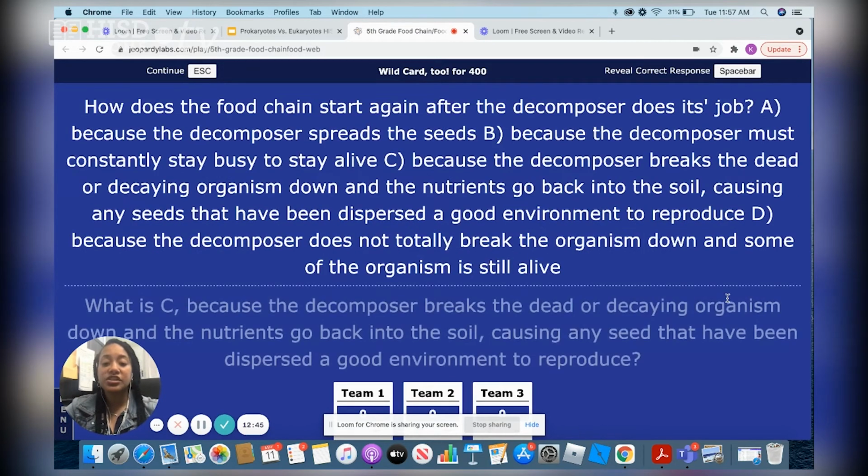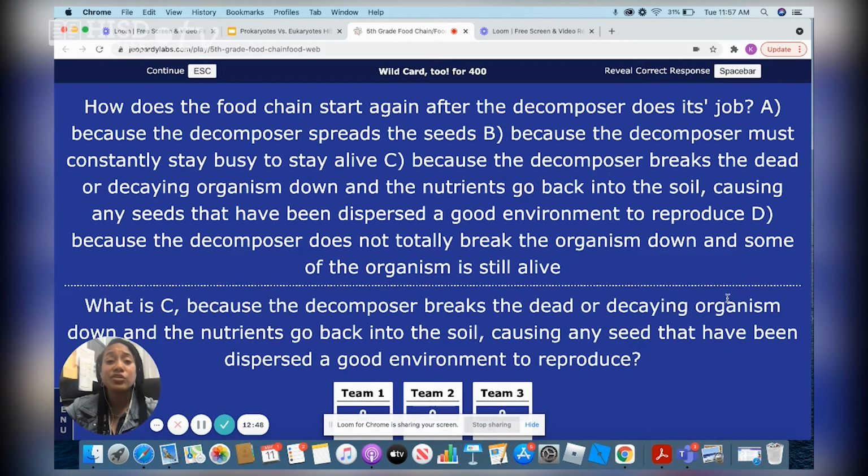Right. The answer to this question is C. The purpose of a decomposer is to get the nutrients back into the soil.